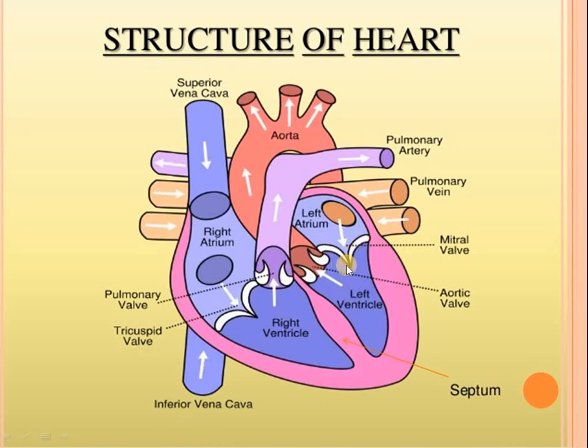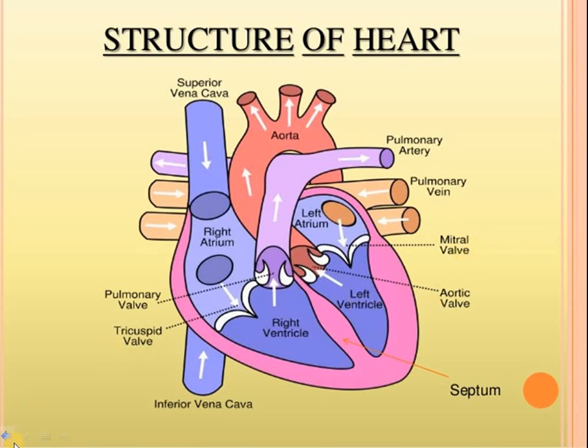A valve is a flap like structure which opens and closes, and allows the movement of blood from the atrium to the ventricle. So the valve which is present between the left atrium and left ventricle is bicuspid valve or mitral valve.